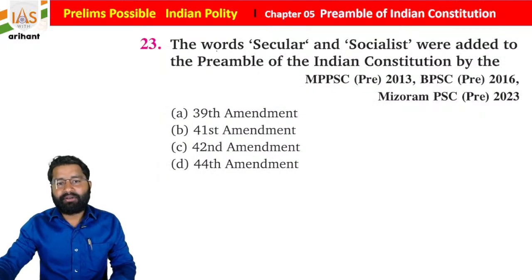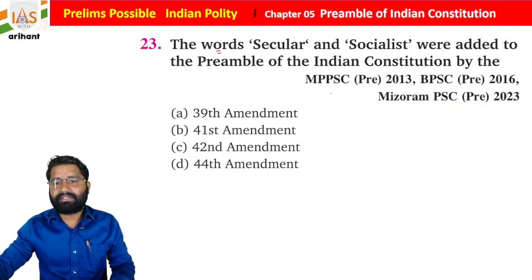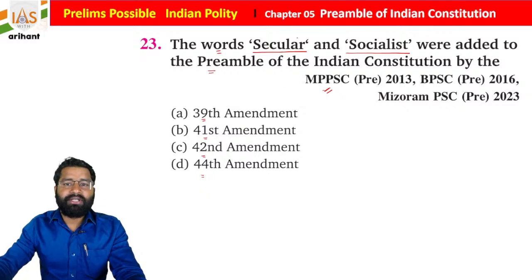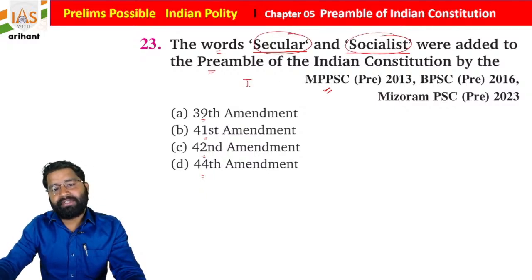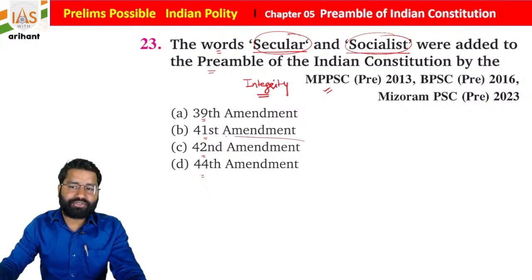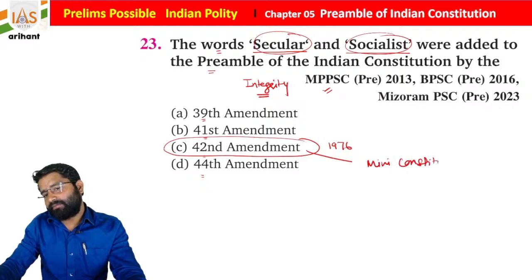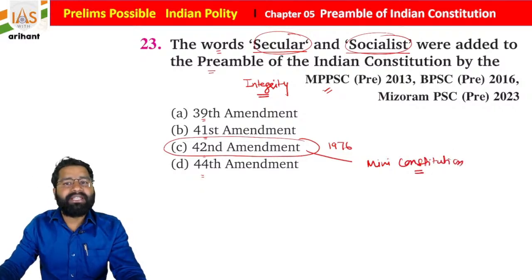Getting it? Now there is another question that is asked in multiple examinations, MPPSC, Bihar PSC, Mizoram PSC. The words secular and socialist were added to the preamble of the Indian Constitution by the 39th Amendment, 41st Amendment, 42nd Amendment or 44th Amendment, students. So the words secular and socialist as well as integrity, these three words were added in our Indian Constitution by the 42nd Constitutional Amendment Act 1976, and this is basically considered as the mini constitution. It is considered as the mini constitution, students.